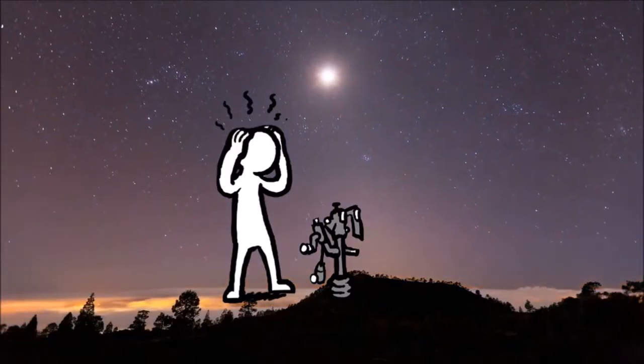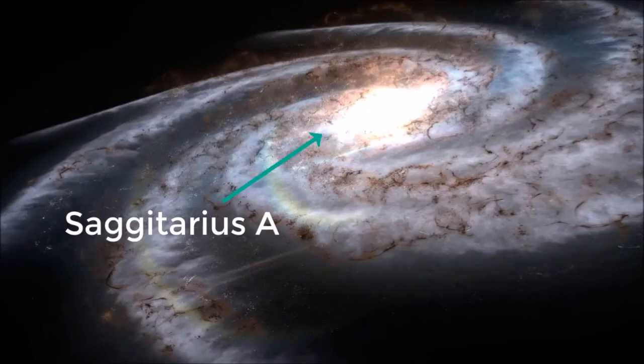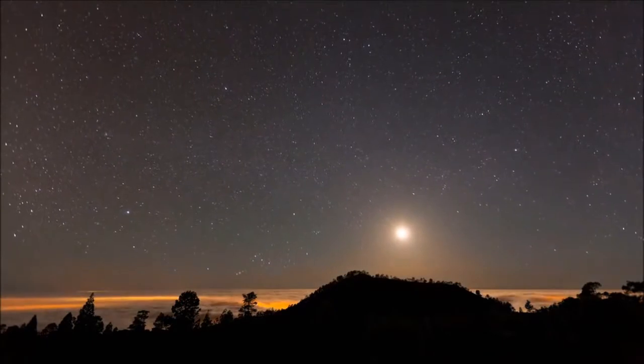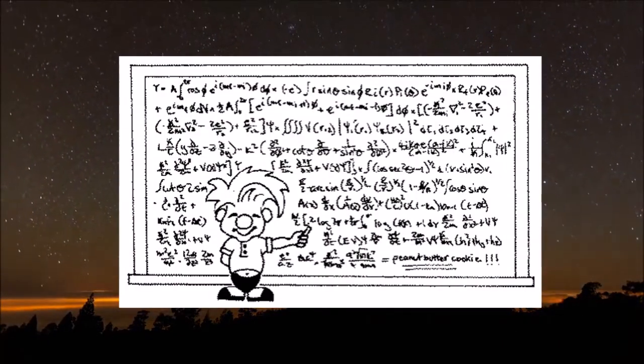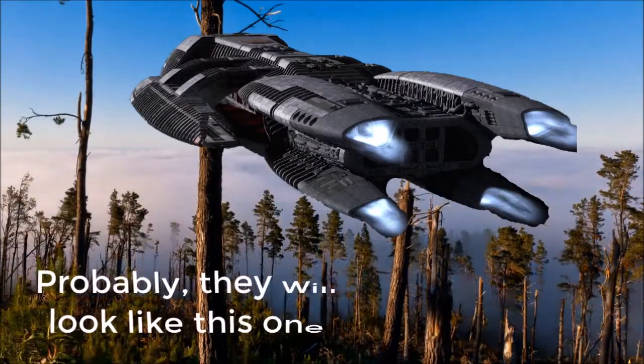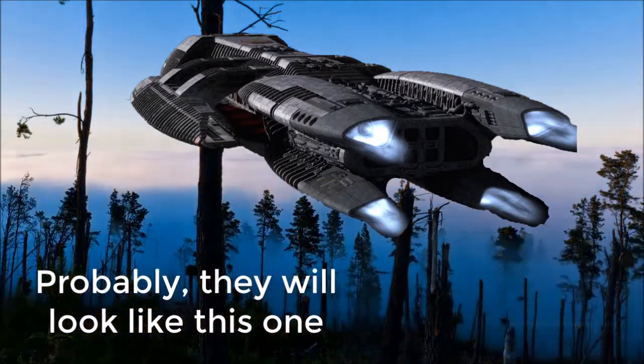Likewise, things are not so simple, because the black hole that we were talking about, Sagittarius A, is 26,000 light years away from us. So for now it will be a bit complicated to get there. We'll be able to travel through time as soon as we invent spacecraft that can travel 1,000 times faster than light.